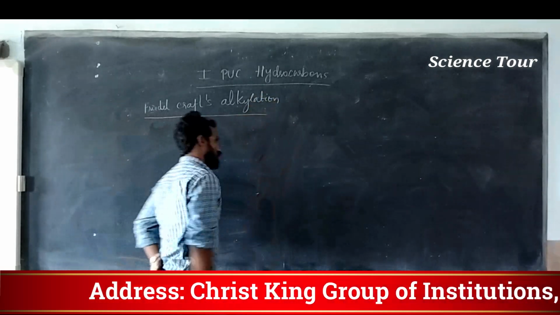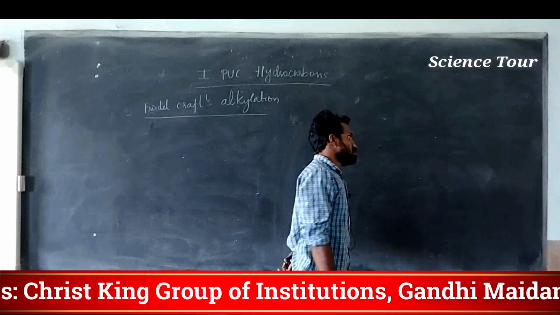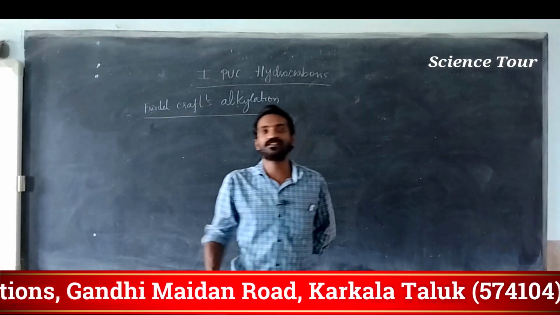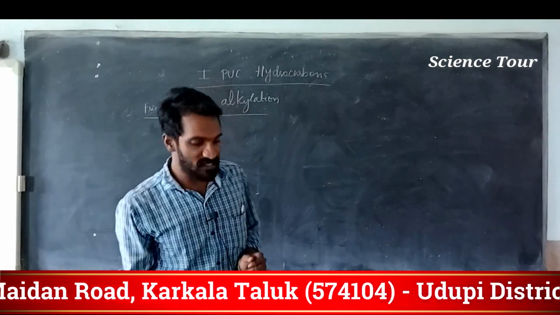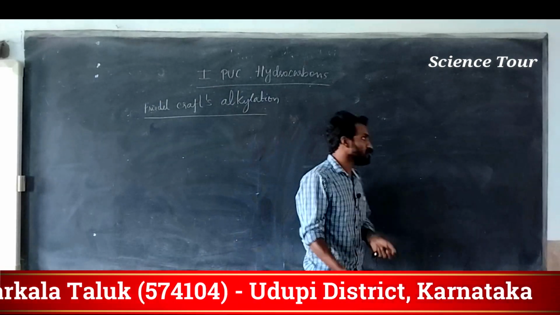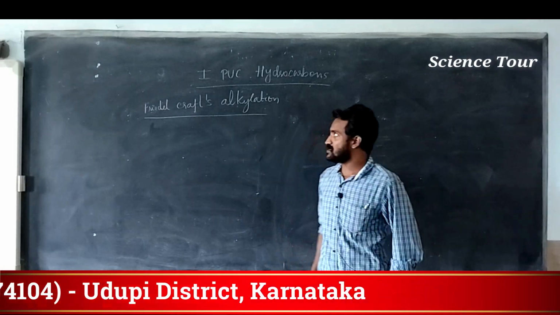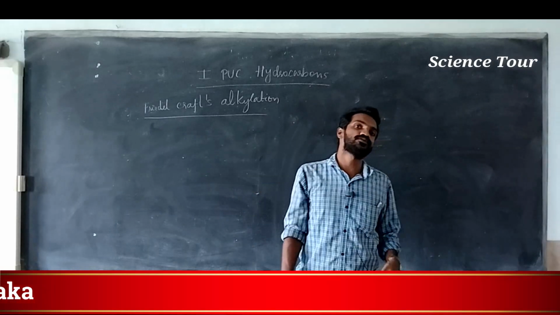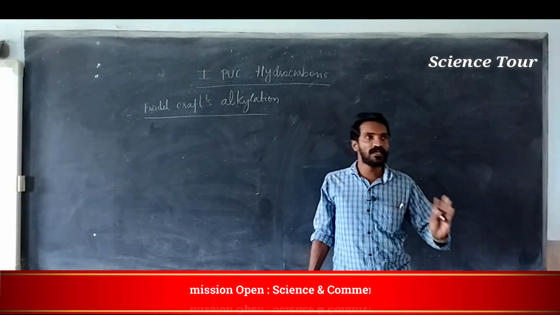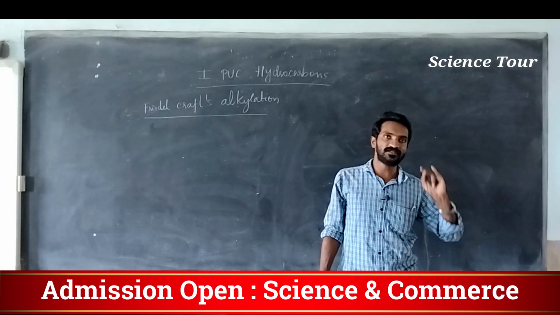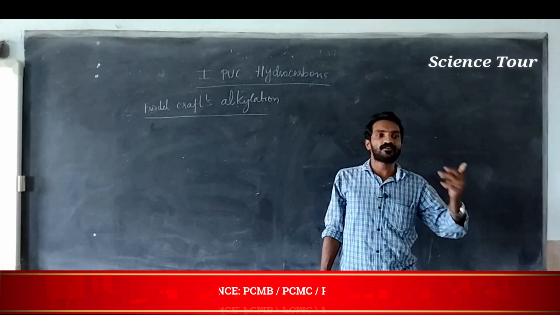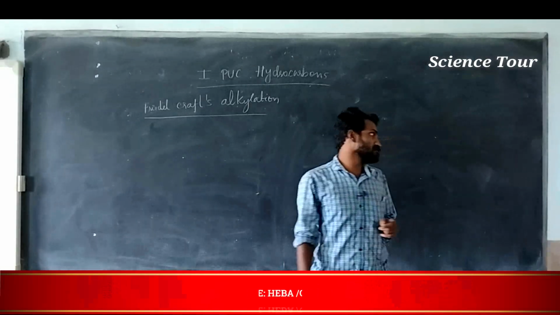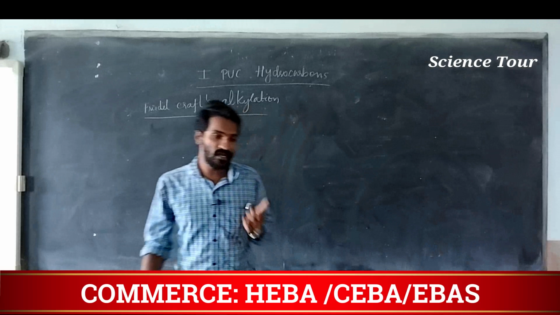So the first one is alkylation. As I already told, when "-ation" comes, you are adding something. When the "de" comes, it is dehydrogenation, we are removing the particular one. My dear students, in alkylation you are adding an alkyl group to the benzene. Same procedure as we discussed in the earlier class, sulfonation, nitration, chlorination, these are all the same, electrophilic substitution reaction, my dear students.